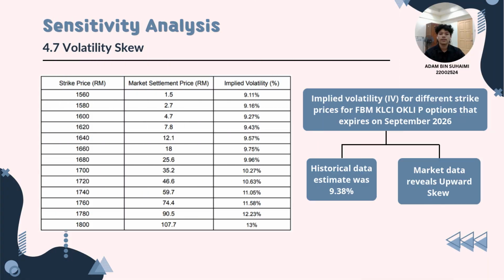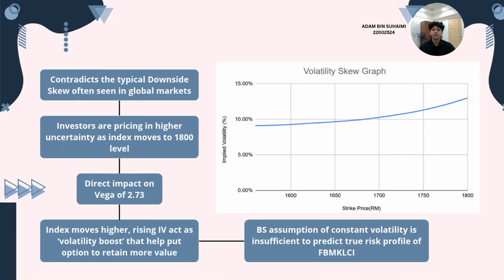Next is volatility skew. We compare implied volatility for different strike prices for the put options. So our historical estimate is 9.38%, but the market data shows an upward skew, where the implied volatility rises from 9.11% to 13% as strike price increases. The upward skew contradicts the typical downside skew often seen in global markets. This suggests that investors are pricing in higher uncertainty as the index moves to the 1800 level.